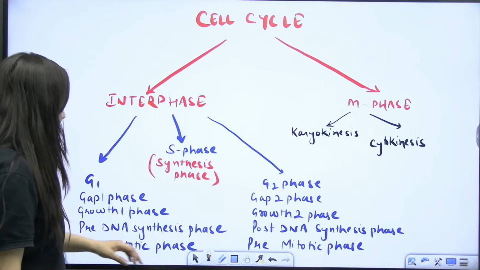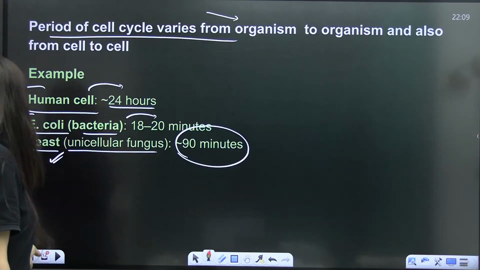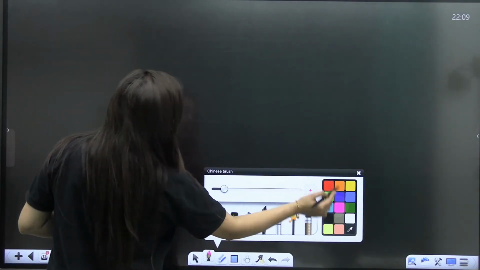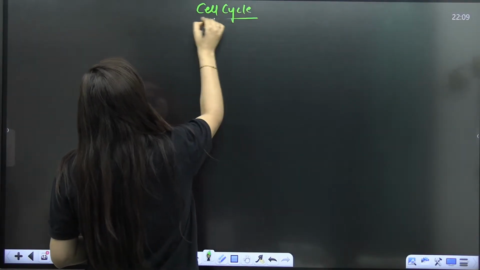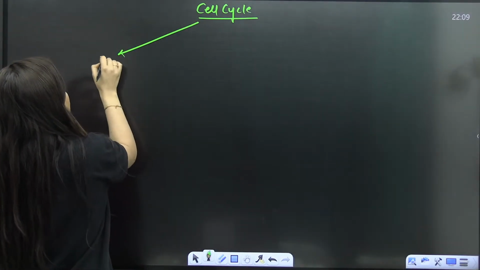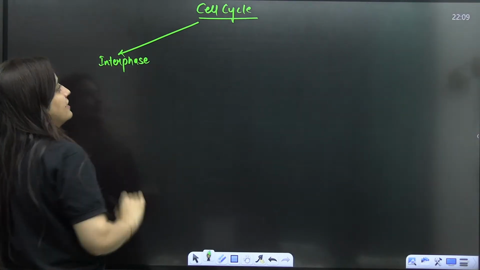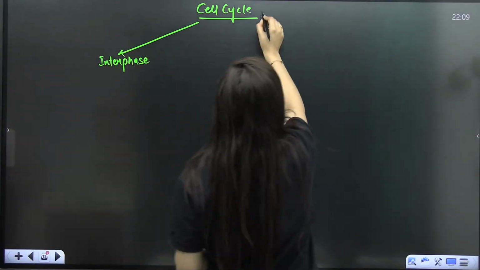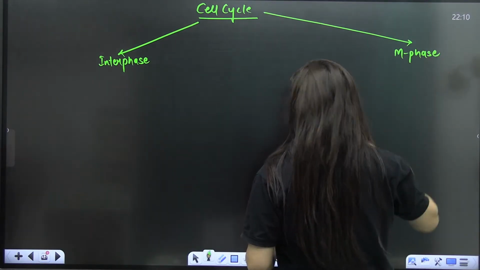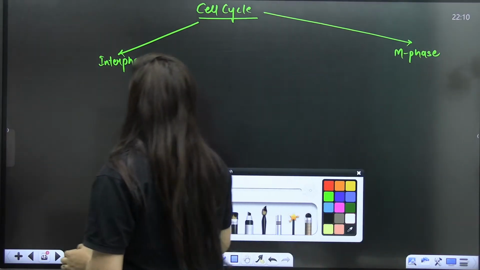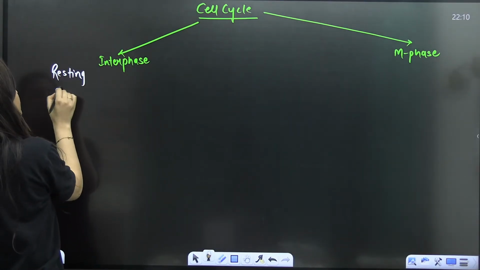So let's go to the next thing. This is the next thing that we have to focus on, and here we are going to make it together. When we talk about the cell cycle, the very first thing that we are going to read is interphase. Then we will talk about the M phase. Interphase is there, M phase is there. Now, this interphase is also known as resting stage.